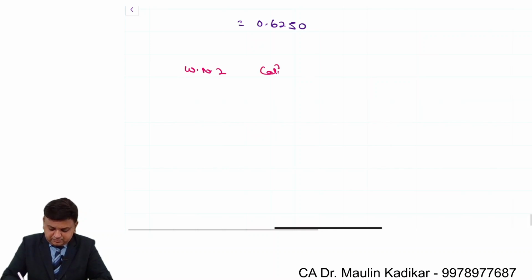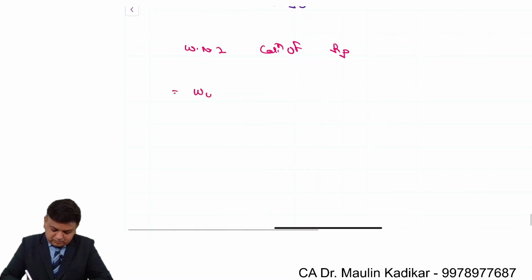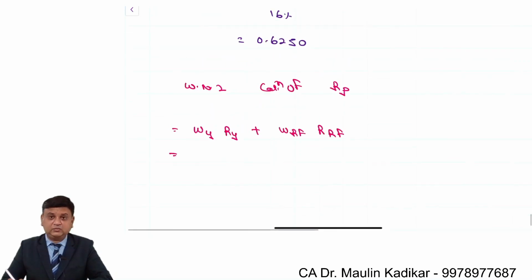Working note number 2, calculation of the return of this portfolio. WY into RY plus WRF into return of RF. What is WY?